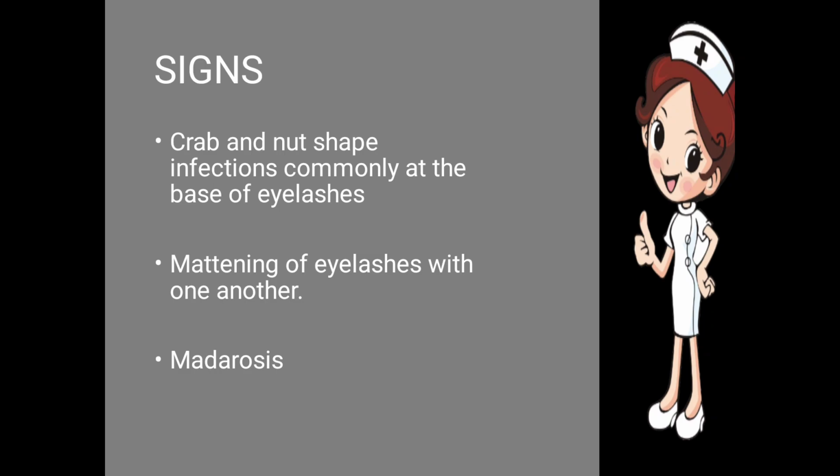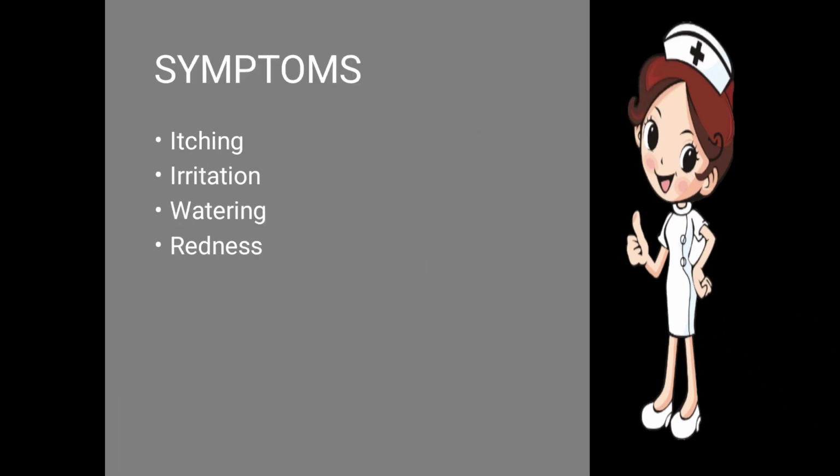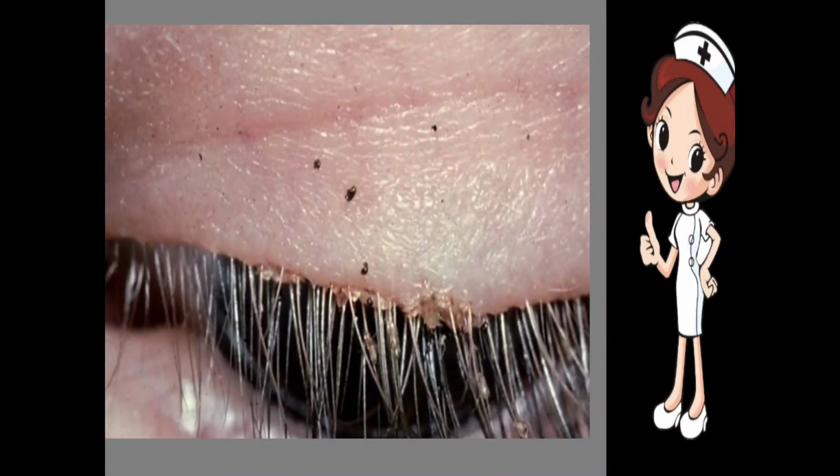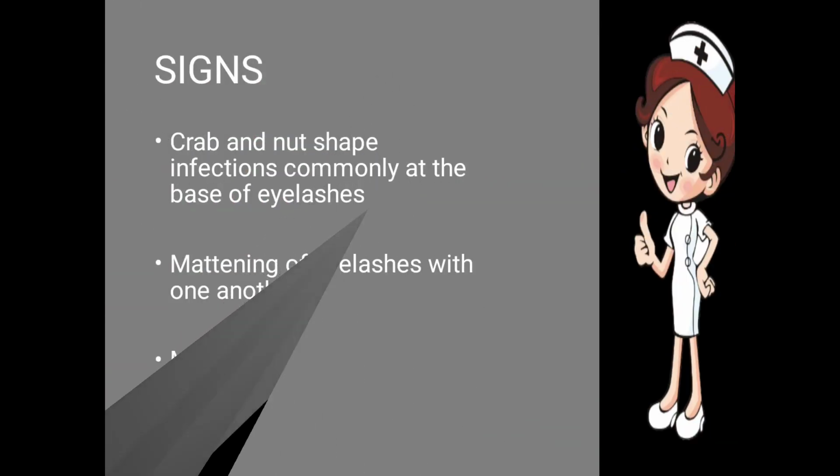Crab and nit shaped infection, commonly at the base of the eyelashes. Okay, so this one is the base of the eyelashes. These are the eyelashes and this one is the base. The base is present where the eyelash emerges. Okay, you can see the nits and the crab shaped infection.